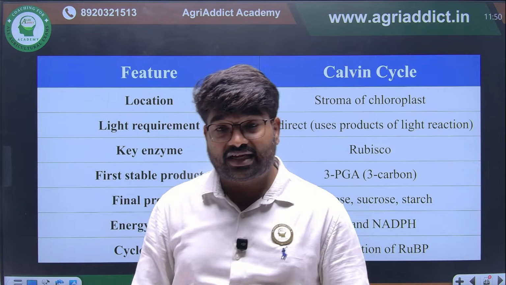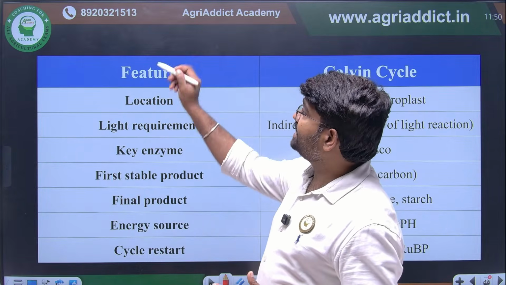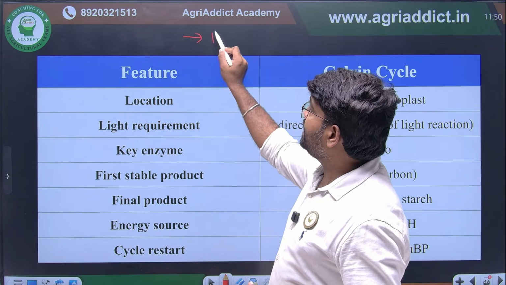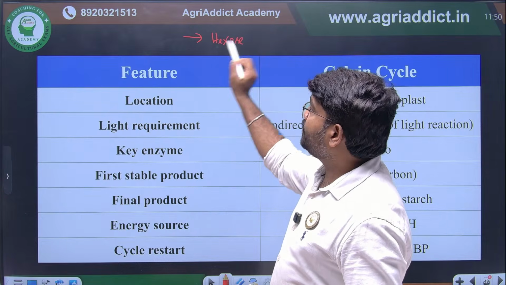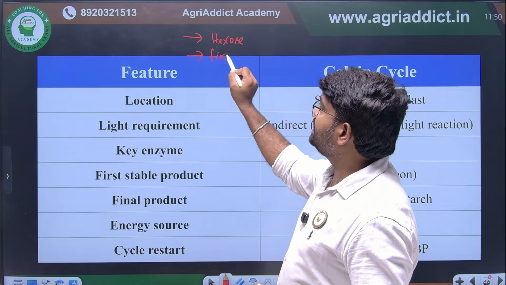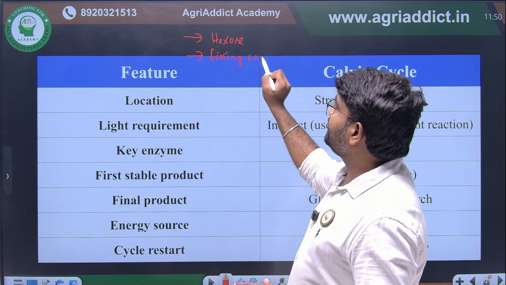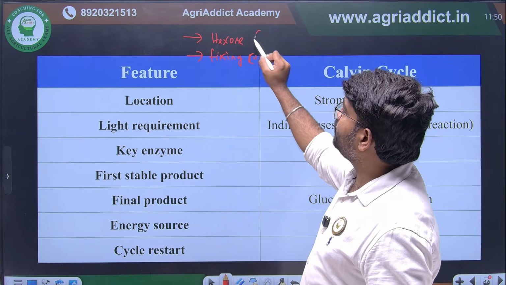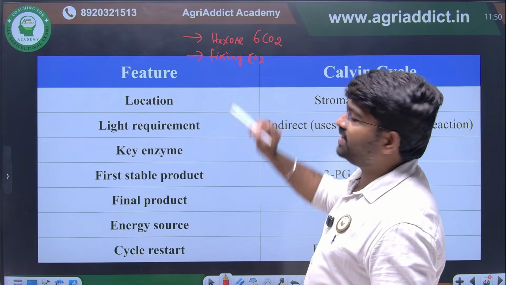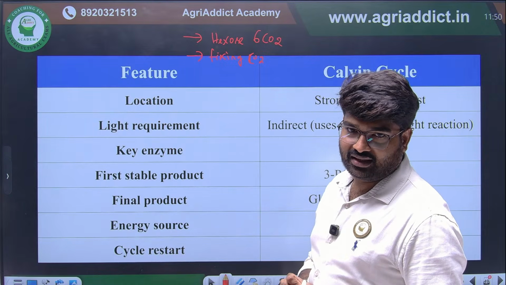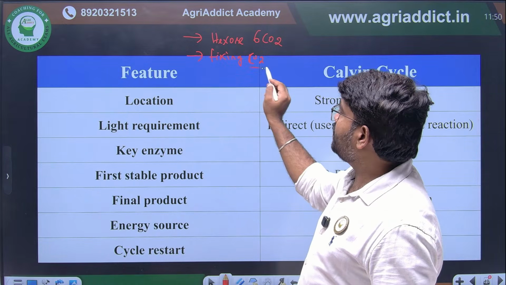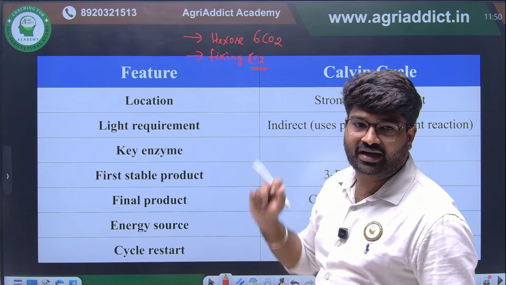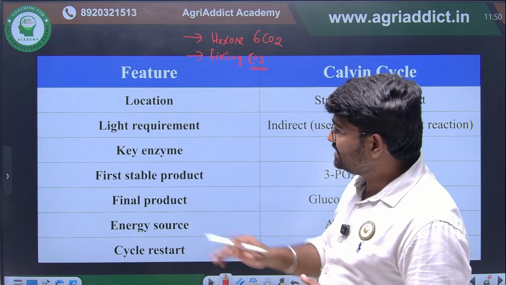You have to understand the question, whether they are asking for producing a molecule of hexose sugar or fixing a molecule of CO2. These both are different. If a hexose molecule has to be produced, it means 6 molecules of carbon dioxide have to be fixed. Am I right? If it is only 1 molecule of CO2, we just have to divide by 6. So these are the key features.